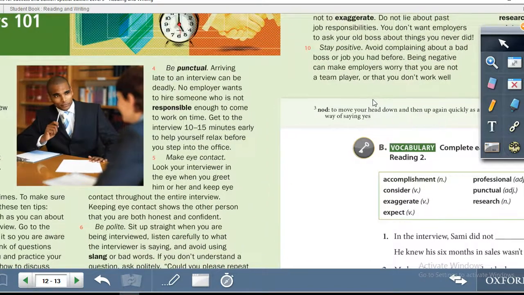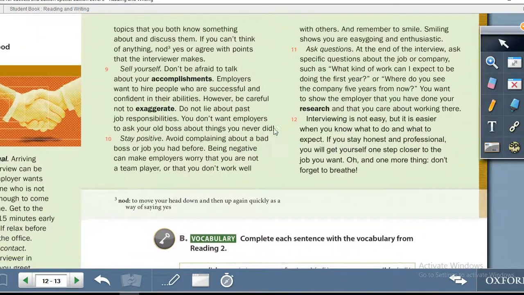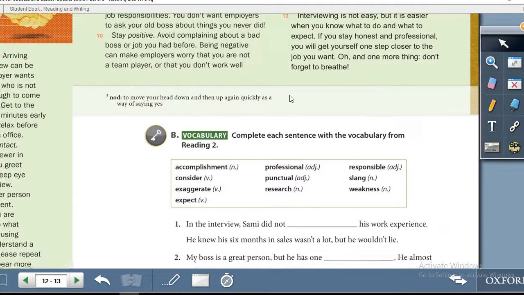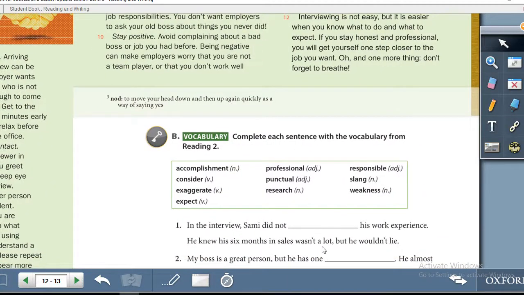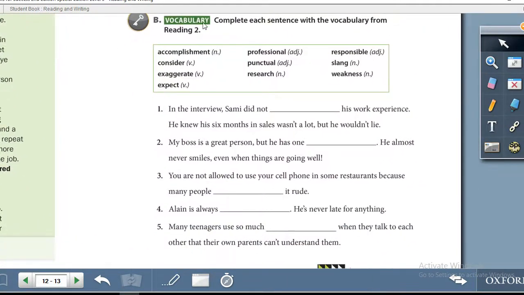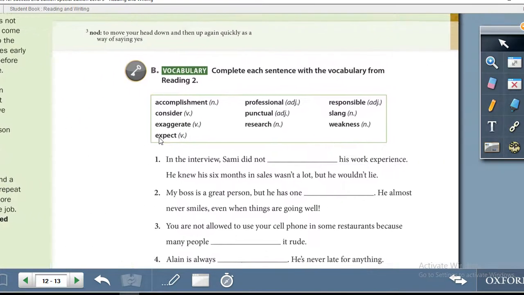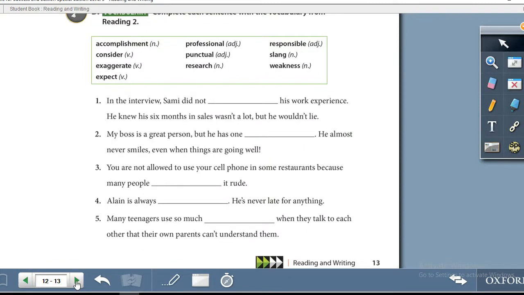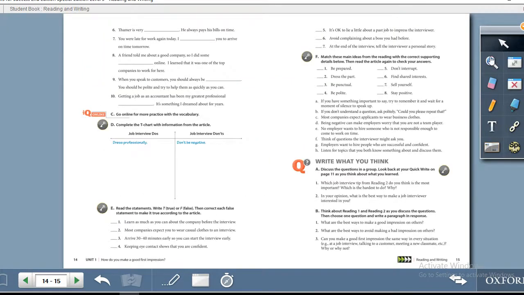As you can see, the article continues on page number 13. We will now look at exercise B, page 13, vocabulary. Complete each sentence with the vocabulary from reading 2. So once again, you will get all of your information from this article. Let us turn over to page 14.